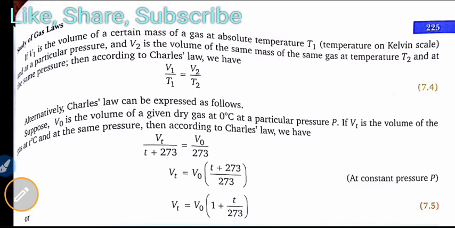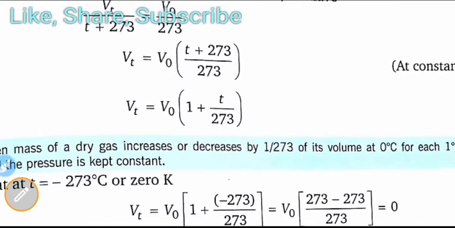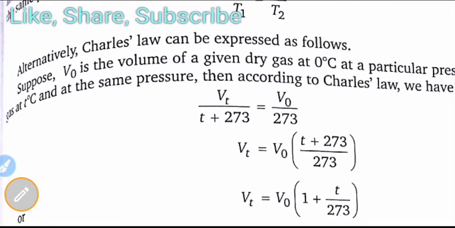We can also express Charles' law this way. Suppose V0 is the volume of a given dry gas at 0 degree centigrade at a particular pressure P, and Vt is the volume of the gas at t degree centigrade and the same pressure.